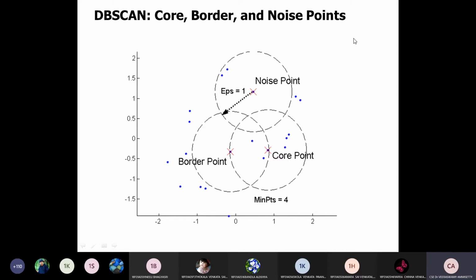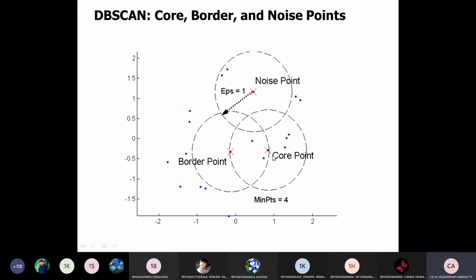So based on the data, let us consider that the minimum number of points should be 4 to form a cluster group. Based on the minimum points, we take the epsilon distance, which we also call density, equal to epsilon.